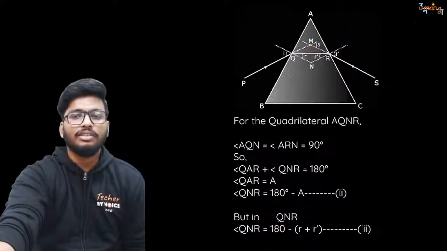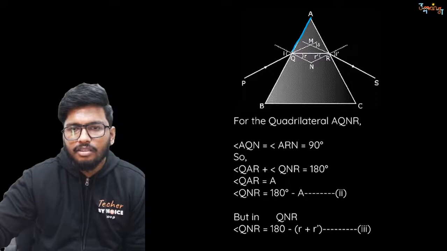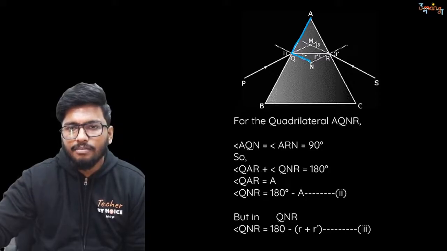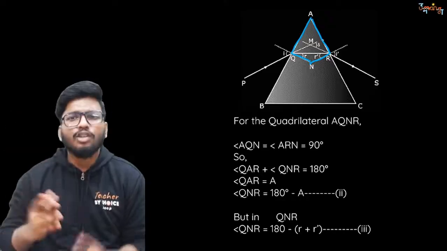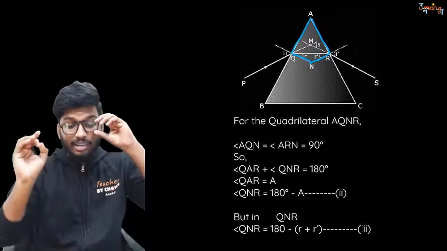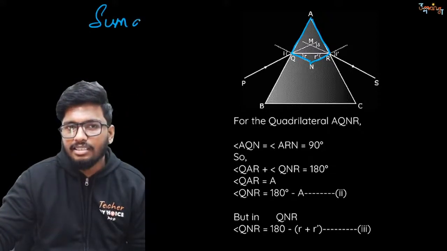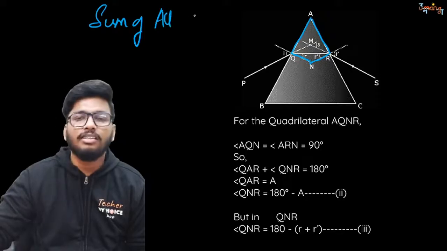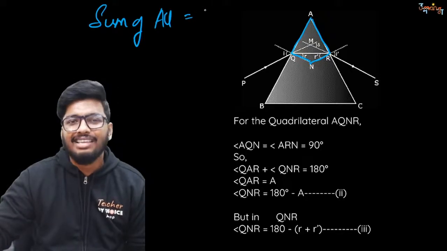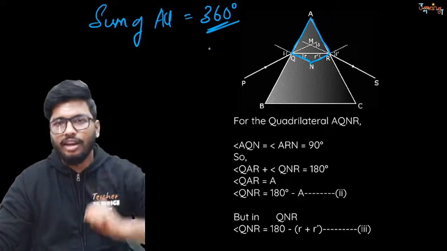Now what I'm going to do is assume this quadrilateral. I will take this quadrilateral right now, that is A, Q, N and R. It's a quadrilateral because it has 4 sides. Now we already know that the sum of all angles in a quadrilateral is equal to 360 degrees. Right? We already know that.